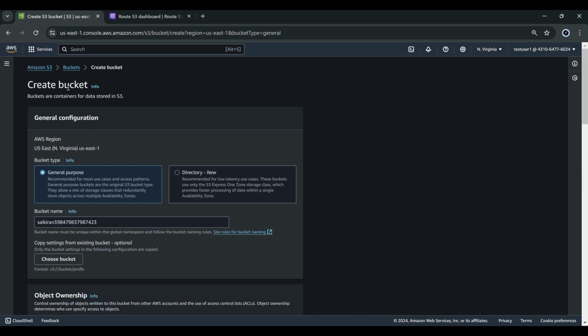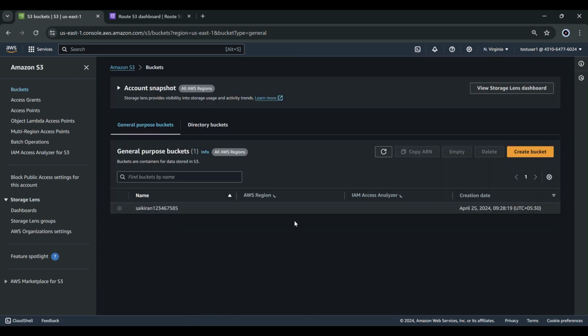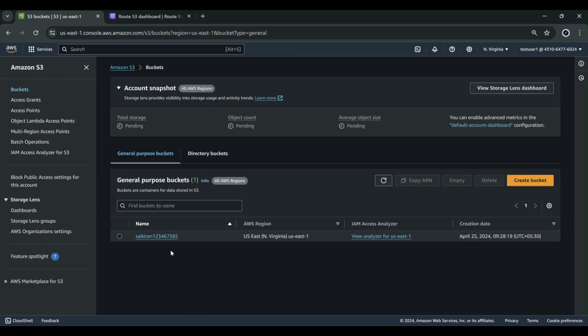But before, during the time of this administrator access, we had created one bucket here. See, okay. So this is all about permissions and policies in IAM, guys.